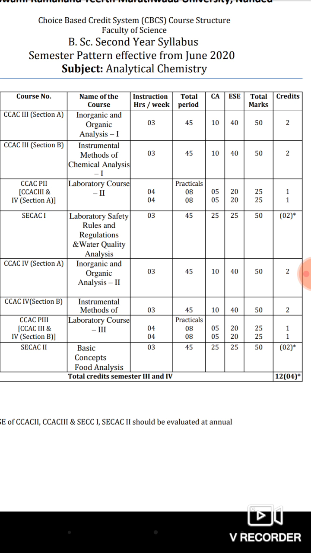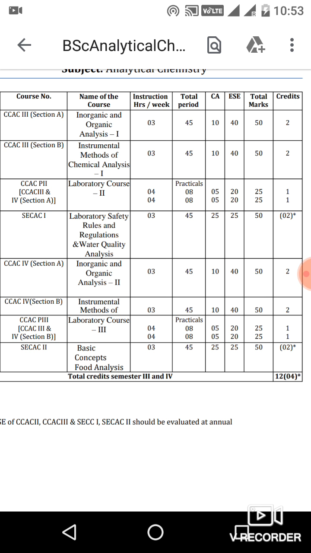Similarly, the fourth semester has the same credits. This is the structure of the course, the third paper and fourth paper, divided into two sections, A section and B section.